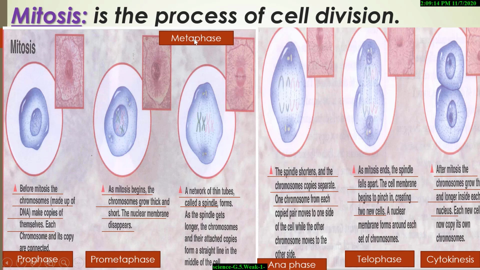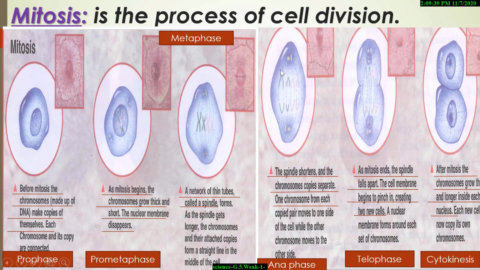But what happens in the metaphase? A network of thin tubes called a spindle forms. As the spindle gets longer, the chromosomes and their attached copies form a straight line in the middle of the cell.